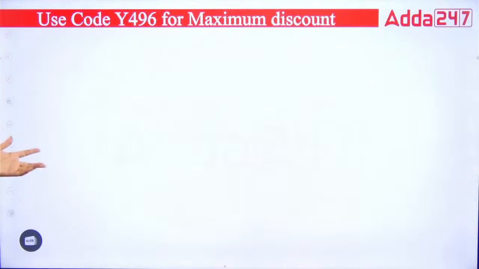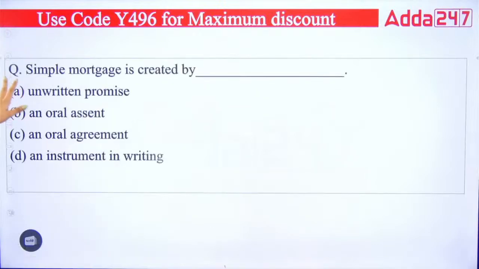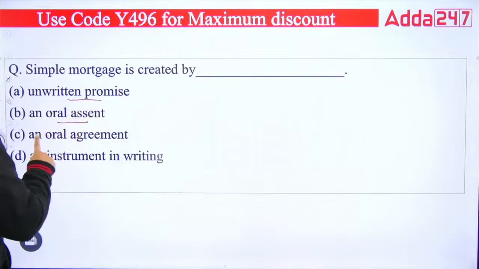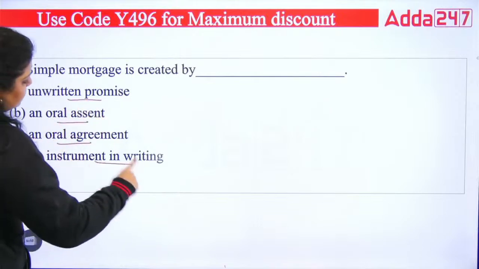So let's start with the questions. You will get more idea about the topic when we practice the questions. The first question is talking about: simple mortgage is created by A, unwritten promise, B, an oral assent, C, an oral agreement, or D, an instrument in writing.